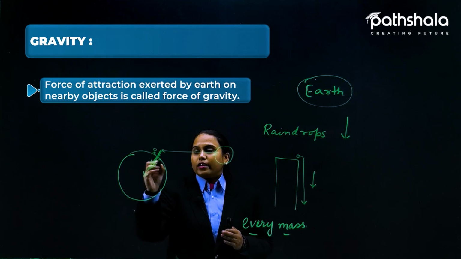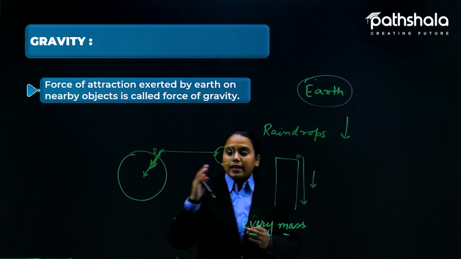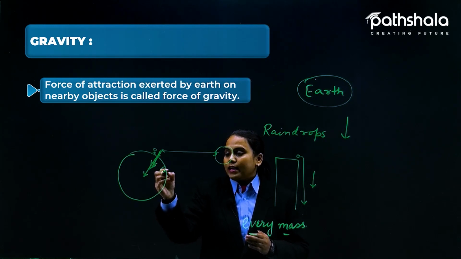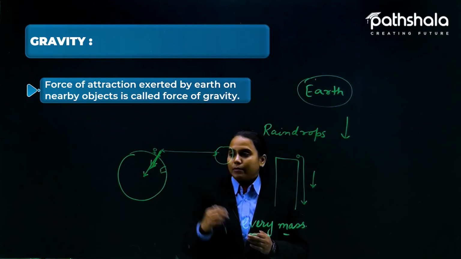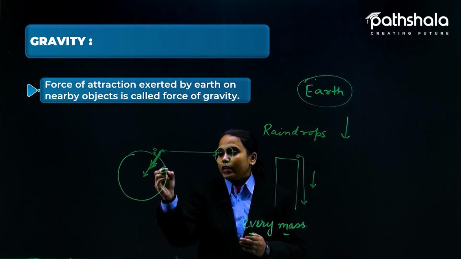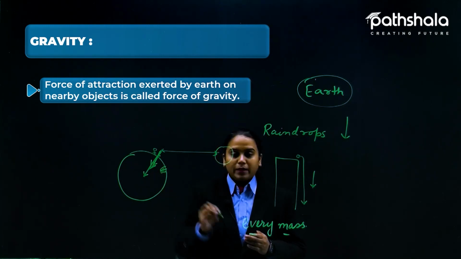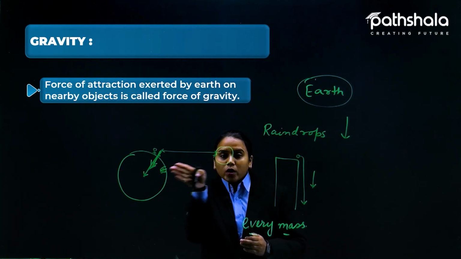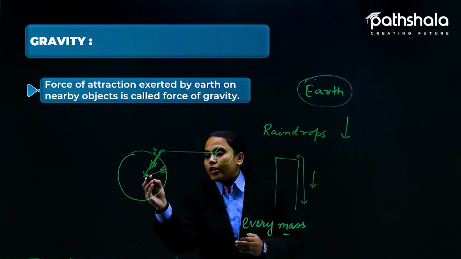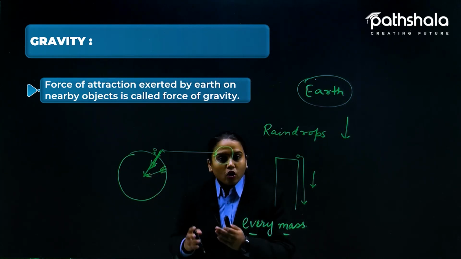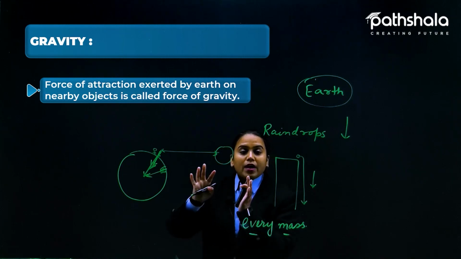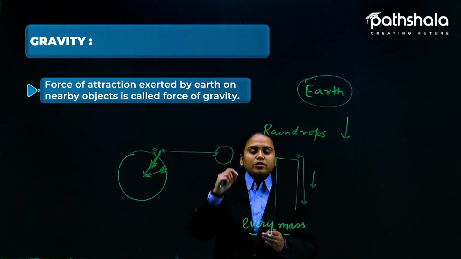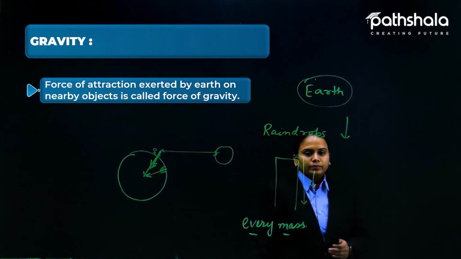Okay, take an object that is not on the surface. Let's suppose a large pit has been dug, a very big pit that we have made, and something is thrown inside this pit, inside the earth. Again it will fall inside towards the center. So we can judge from this that every object on the planet earth is attracted towards the center of the earth. That is known as the gravity term.